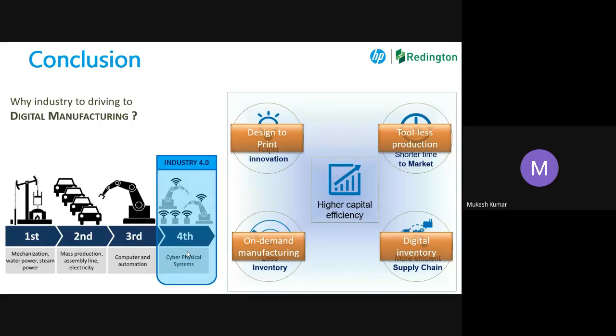We have given them this offer, the solution, and now they have discarded that particular tool. I'm not saying all the tools, some of the tools they have removed from their system, and they are doing it digitally. And the customer is quite happy because the cost has come down very, very drastically. So this is what we were talking about. From Industry 4.0, when we say Industry 4.0, 3D printing is not going to do everything, but it is going to help achieve the targets.